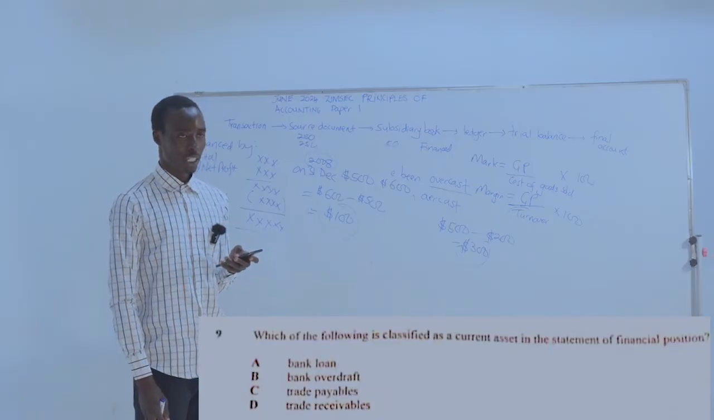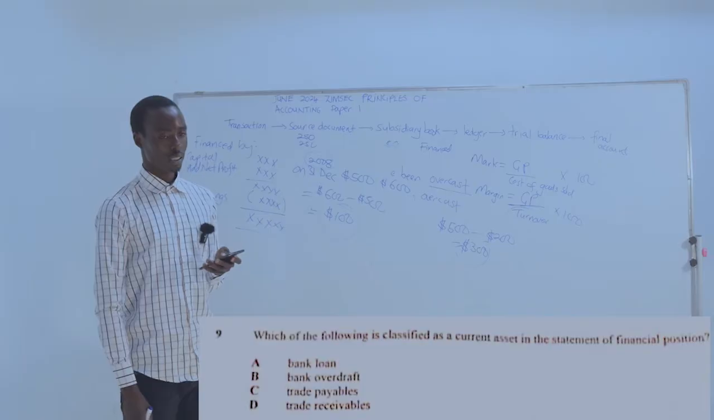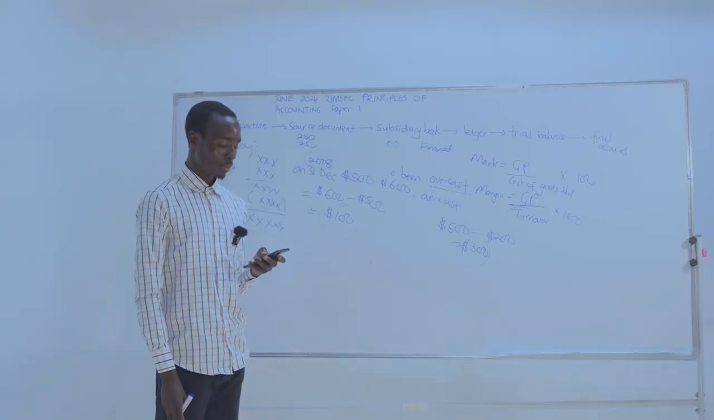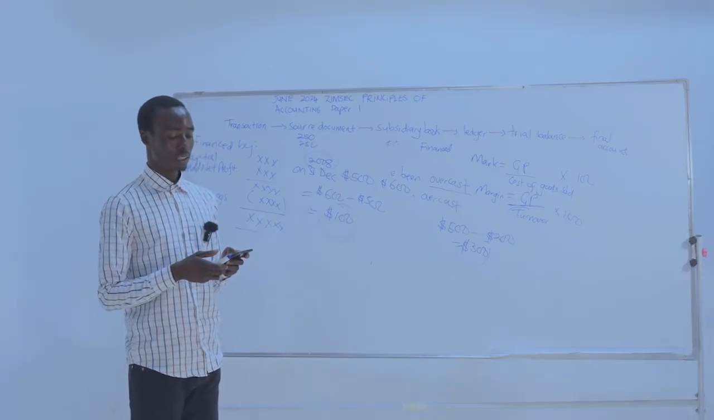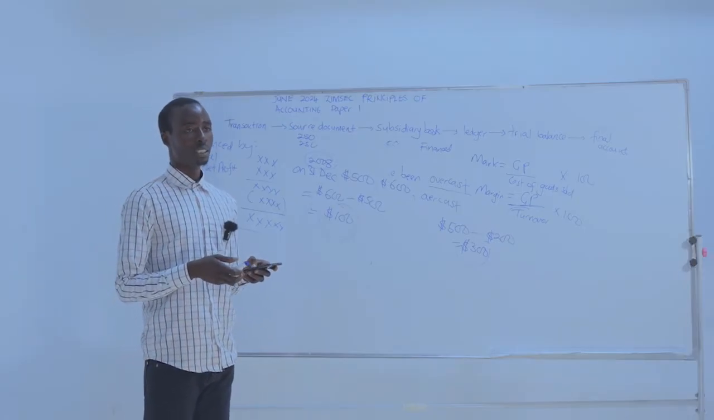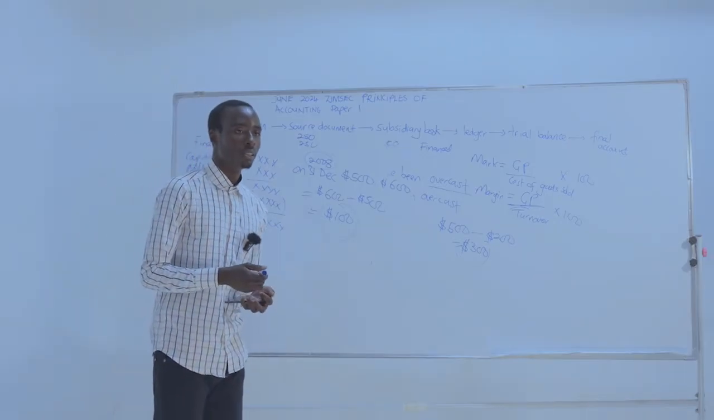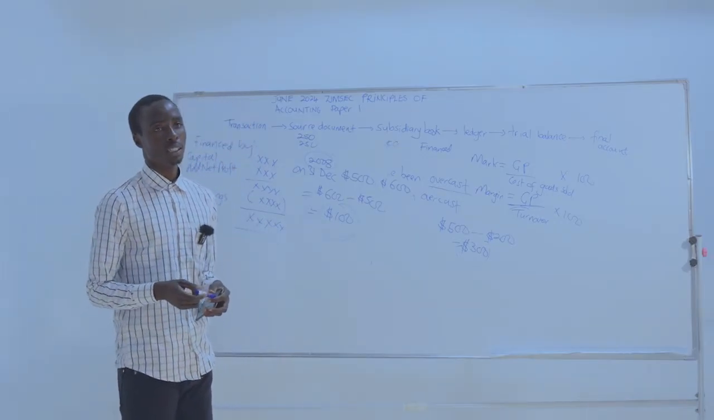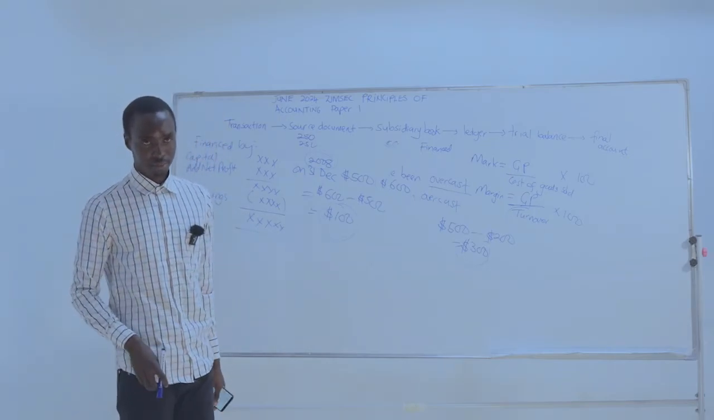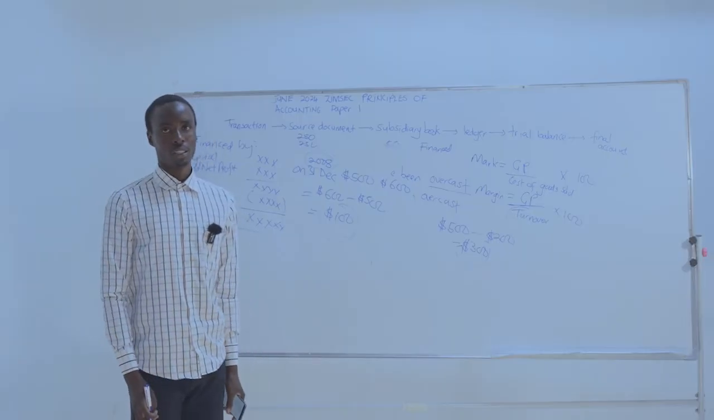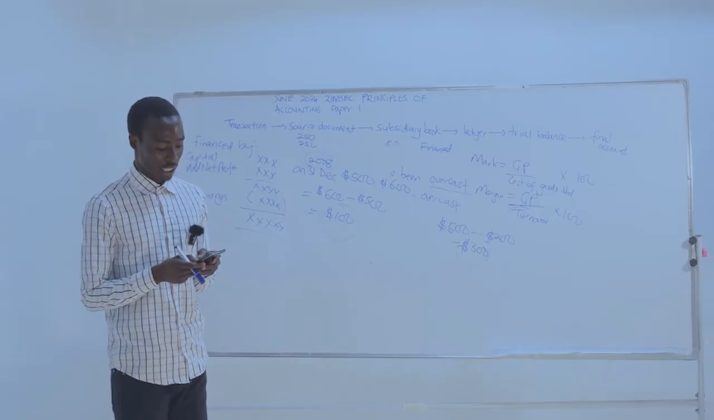C, trade payables is a current liability. D, trade receivables. That is our answer. Trade receivables is a current asset. My trade receivables refers to the amount of money that is owed by the customers to the business. That is my trade receivables. So it is one of my current assets. So our answer is D.